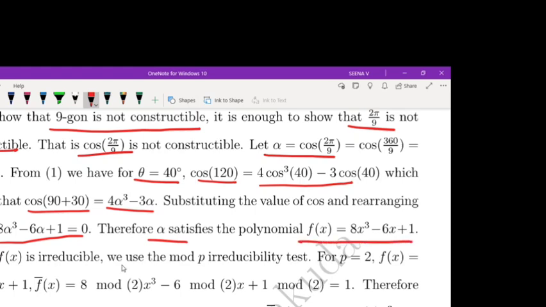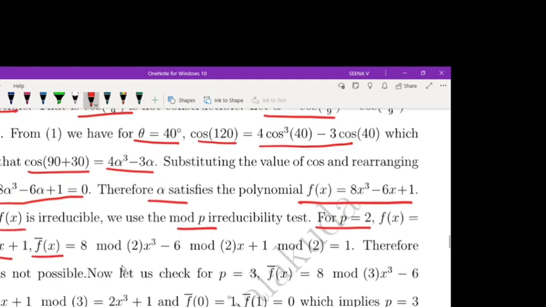So alpha satisfies the polynomial f of x equal to this. To test whether f of x is irreducible, we are using the mod P test. For P equal to 2, f of x is this one, and f bar x is actually every coefficient evaluated mod P. So f bar x is 8 mod 2 x cubed minus 6 mod 2 x plus 1 mod 2.